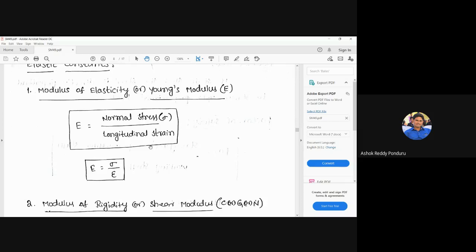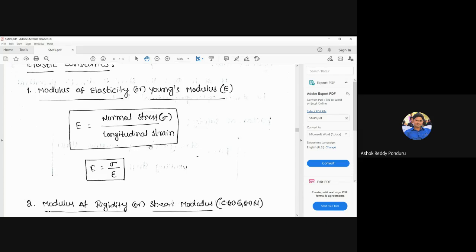But which stress? It may be normal stress, axial stress, bending stress, or shear stress. There are different kinds of stress. Which one are we considering here? That is very important. That's why don't give the simple definition stress by strain. That is absolutely wrong. Don't say stress by strain.